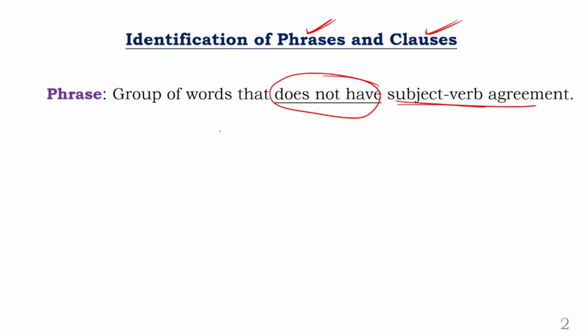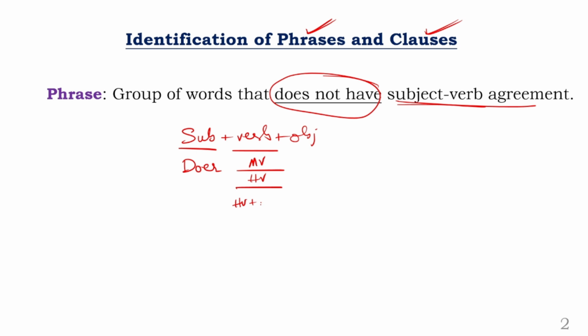See, any sentence you take in English basically has a subject, a verb, and an object. Subject is called the doer of the action. In Telugu, we call them karta, karma, kriya. And there is a verb. Sometimes the verb is only a main verb, sometimes only a helping verb, sometimes a helping verb with the main verb. Any of these three combinations is called a verb only.